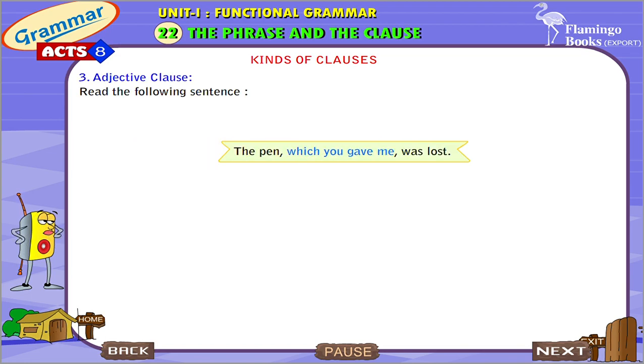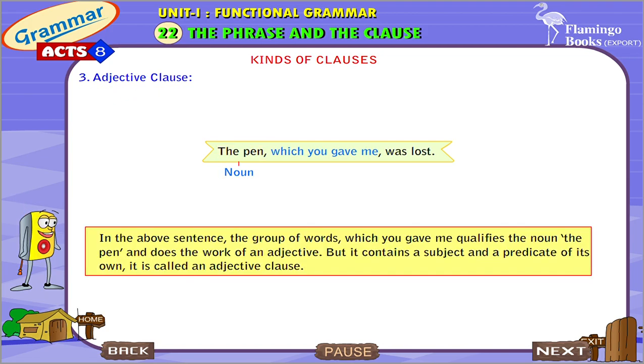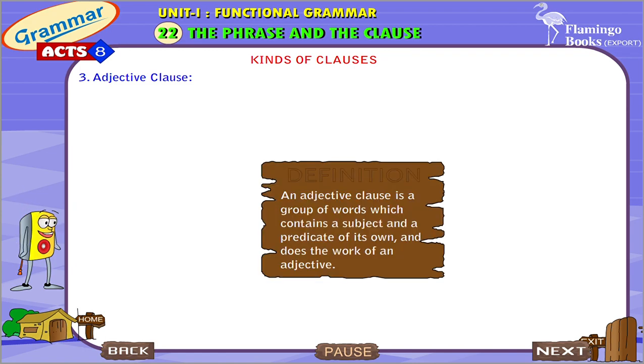Adjective clause. Read the following sentence. The pen which you gave me was lost. In the above sentence, the group of words "which you gave me" qualifies the noun, the pen, and does the work of an adjective, but it contains a subject and a predicate of its own. It is called an adjective clause. An adjective clause is a group of words which contains a subject and a predicate of its own and does the work of an adjective.